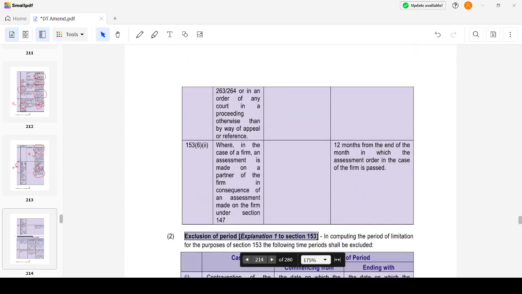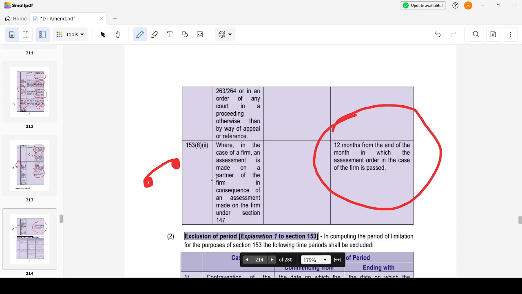And then we have where, in the case of a firm, an assessment is made on a partner. There is a firm, okay. Now the assessment is completed on the firm. Now it is going to be moved to the partner, and assessment is going to be made. Then the time limit will be 12 months from the end of the month in which the assessment order in the case of the firm is passed.